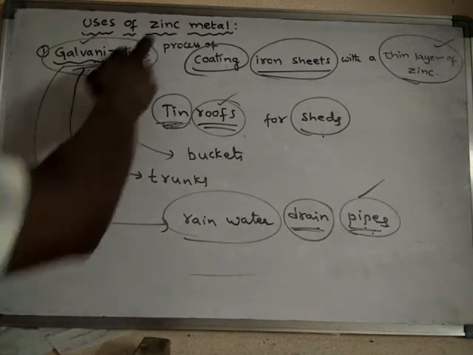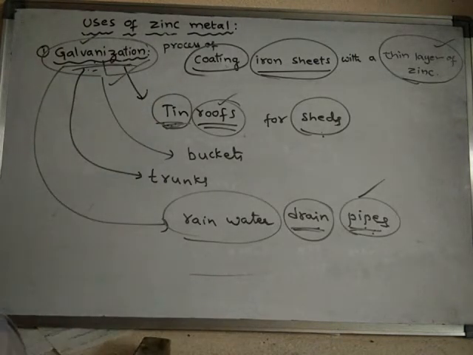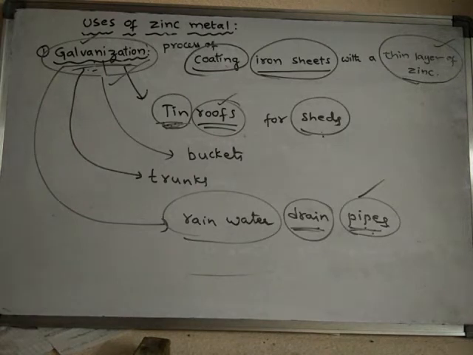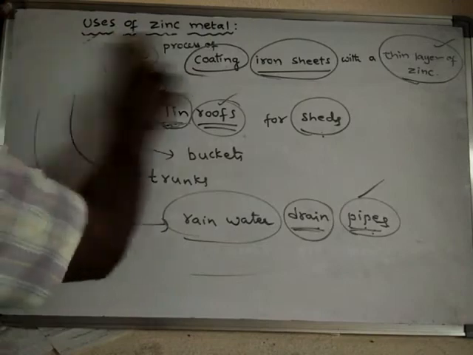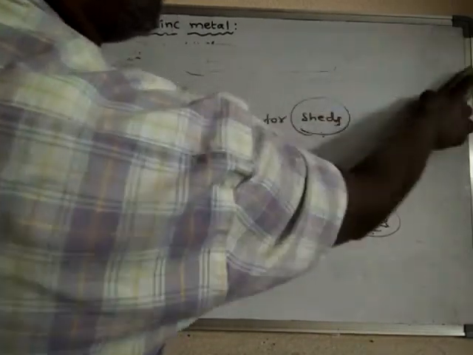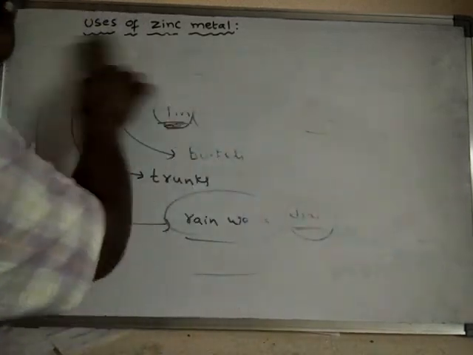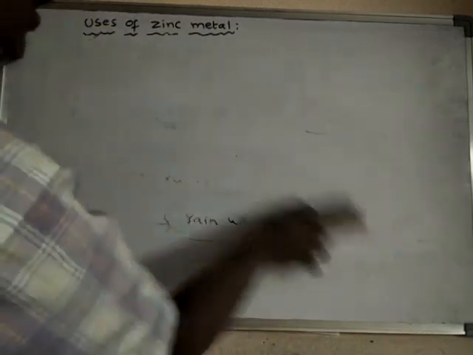So zinc is used in the process of galvanization so that it prevents the other metal from corrosion. The next use of zinc metal is that it is used in dry cells.